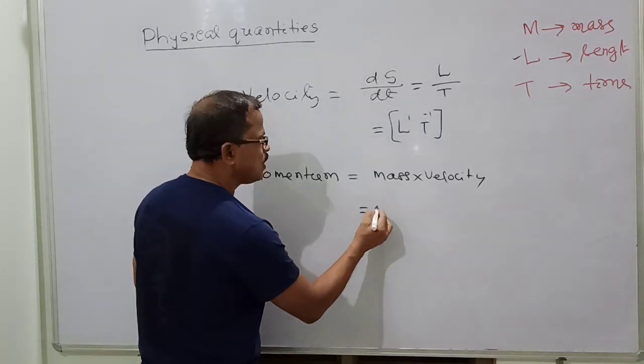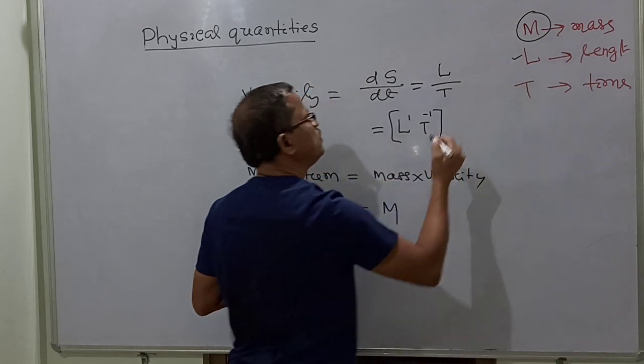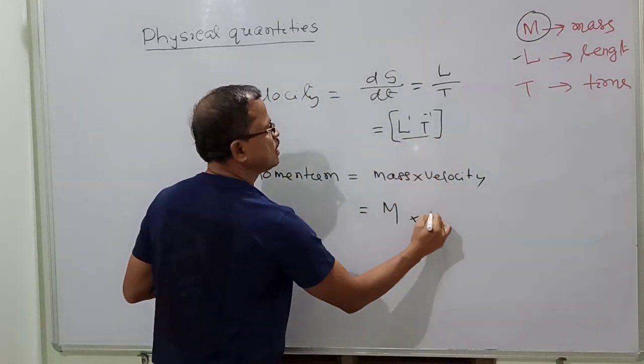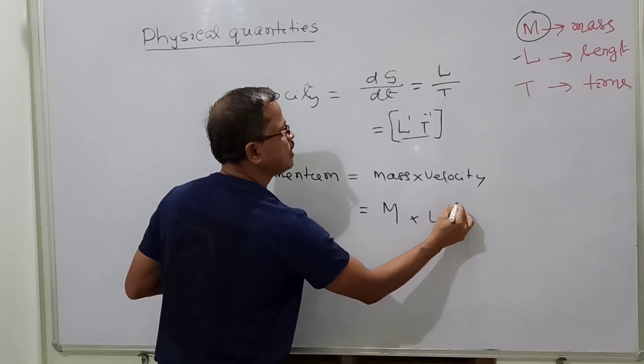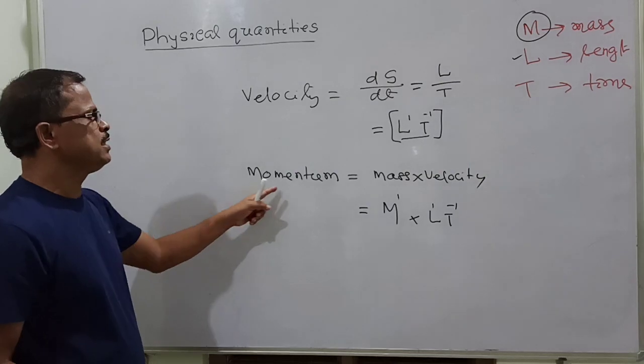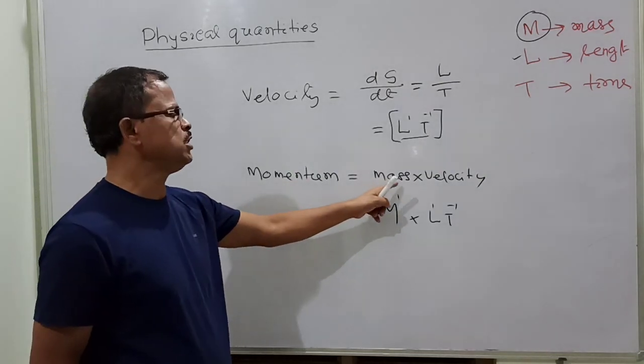Now the dimension of mass is M. Velocity is already obtained, that is L T minus 1. So M1 L1 T minus 1 is the dimension of momentum, since momentum is defined as mass into velocity.